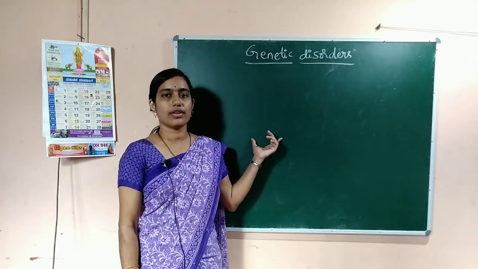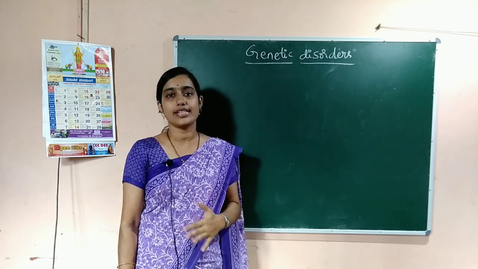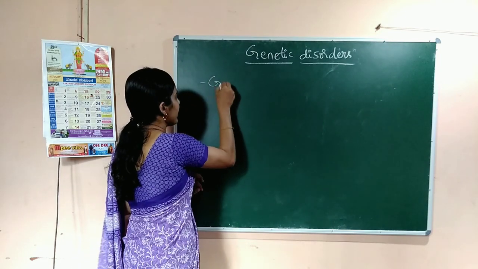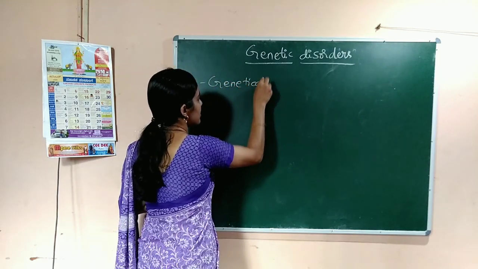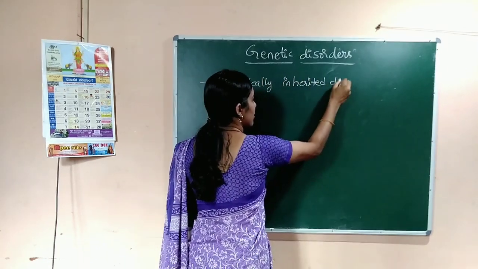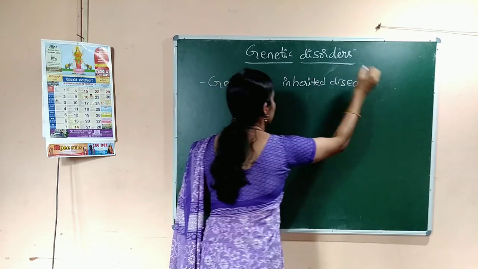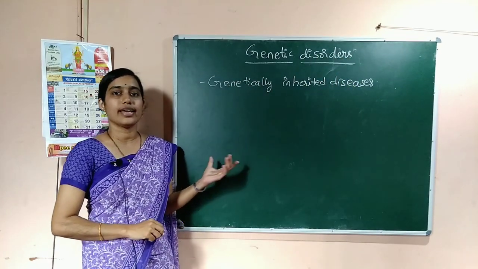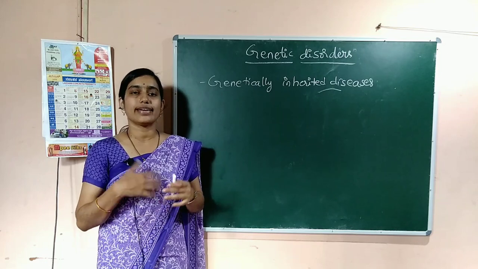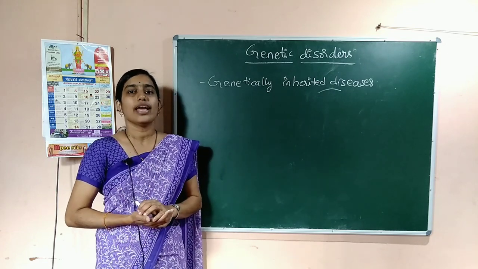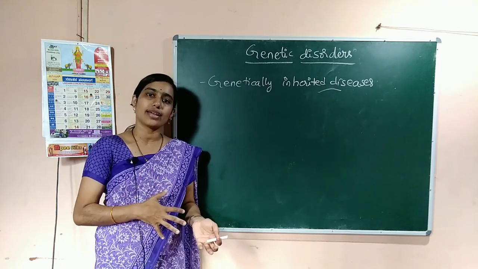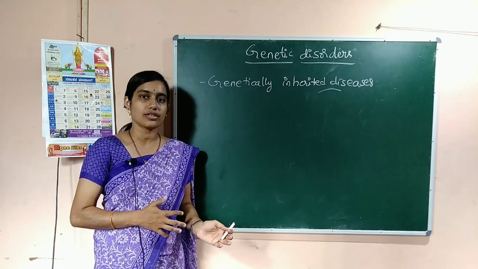Next thing we are going to discuss is genetic disorders. These are also called genetically inherited diseases. So, genetic disorders are nothing but genetically inherited diseases. That means these diseases are inherited or transmitted from one generation to another generation, or you can say these diseases can be transmitted from parents to the offspring.